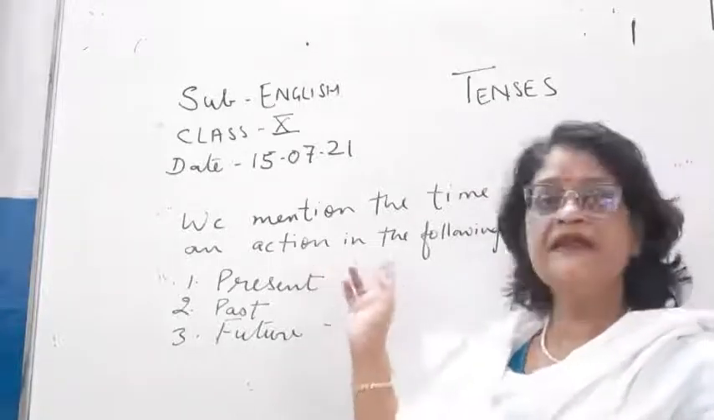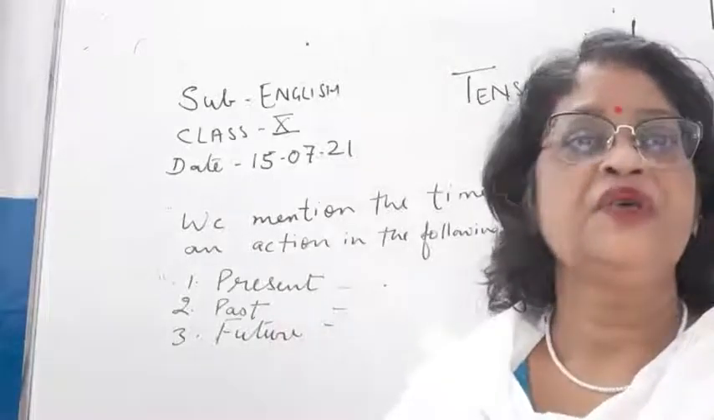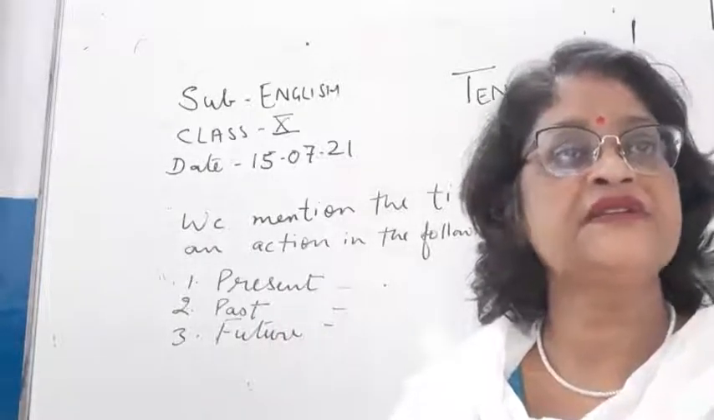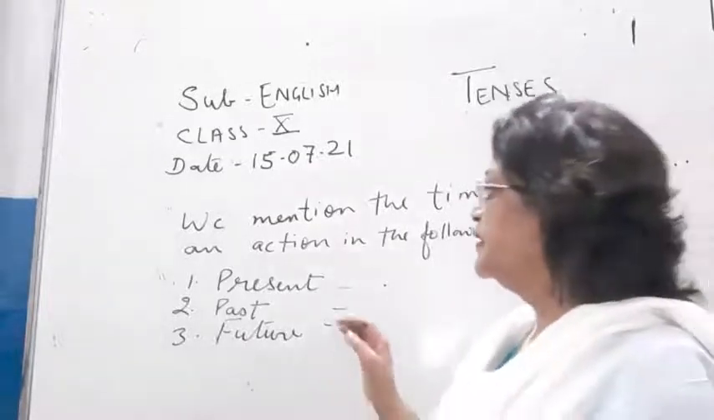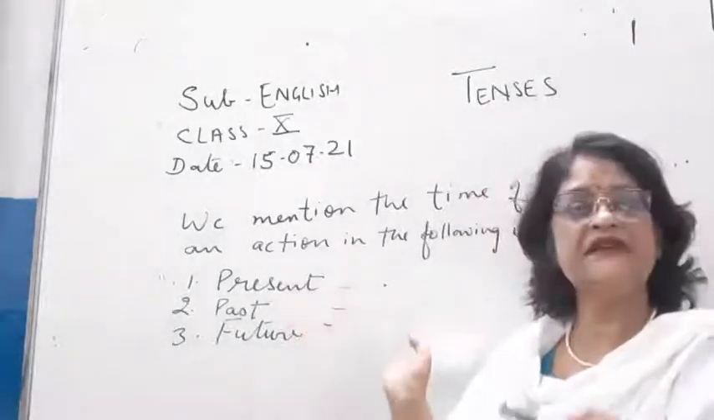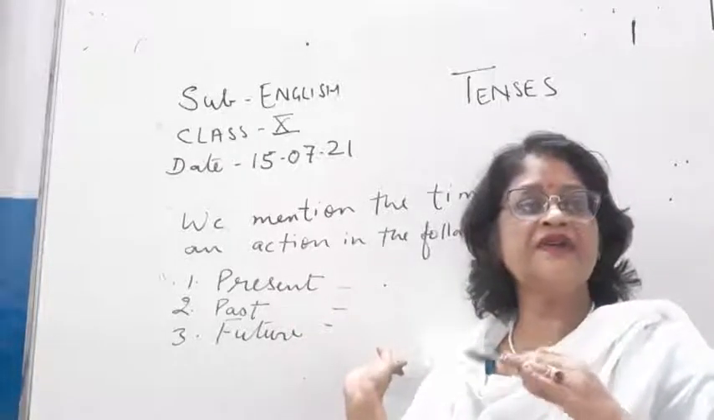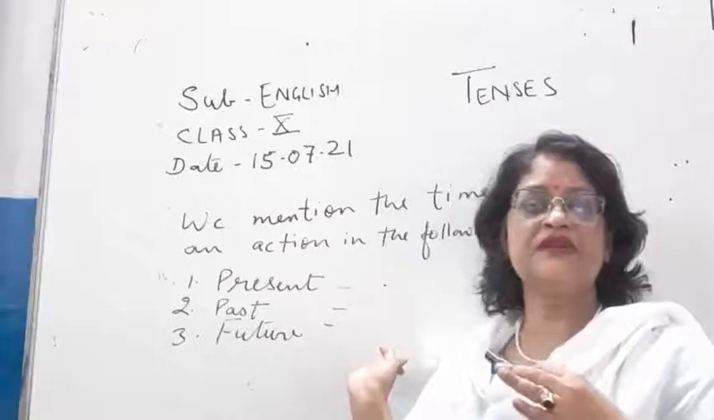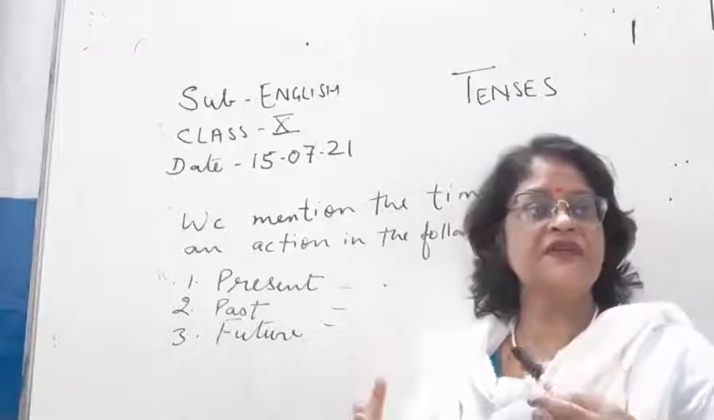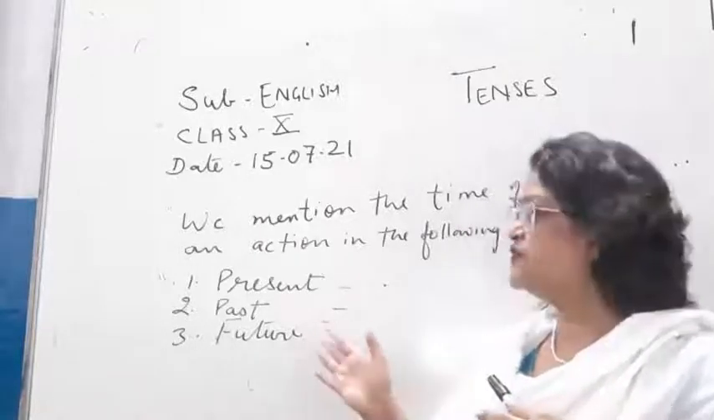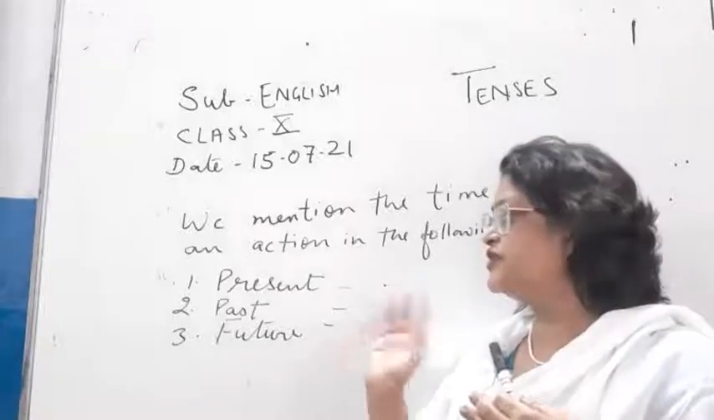So I think now this time of an action is completed. The time of an action is the work in the present tense, children. That means whatever work we are doing now is said to be done in present tense. The work which we have completed is past tense, and the work which we will be doing will be your future tense.